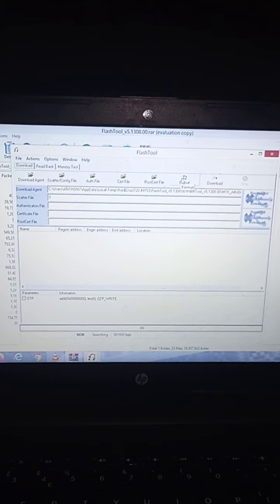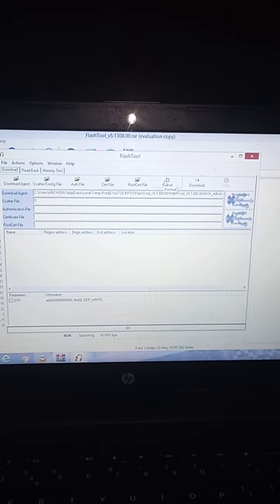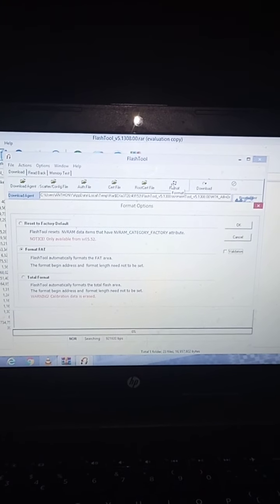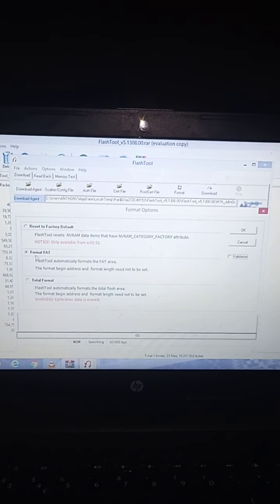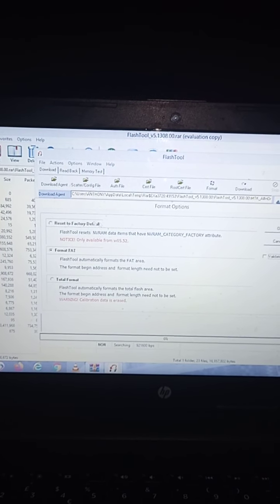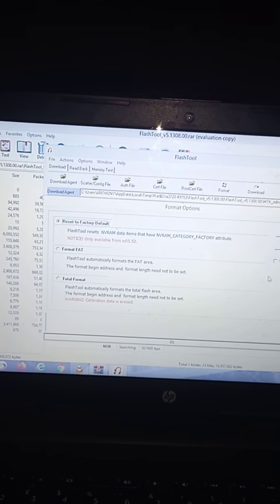lock, just start and press on the format button, then you see reset to factory default. We have the total format, and then we just set it to restart to factory default. After that, you make sure